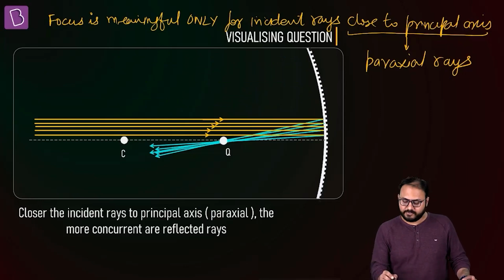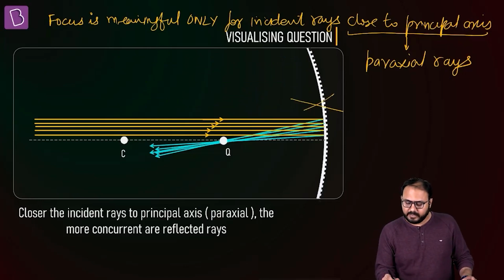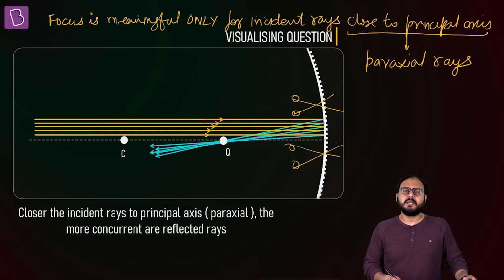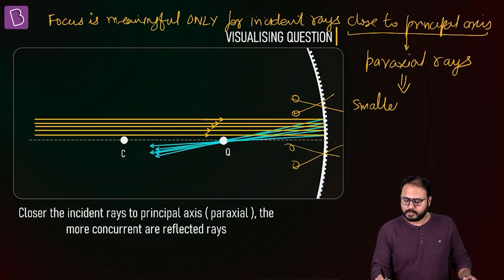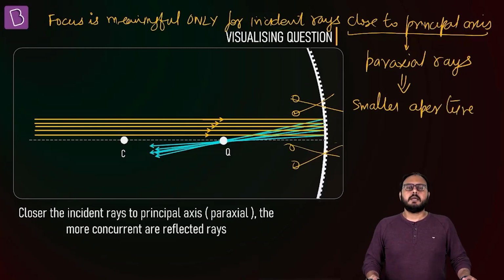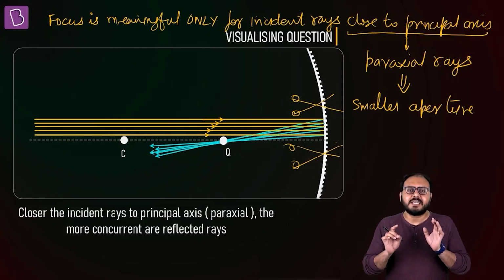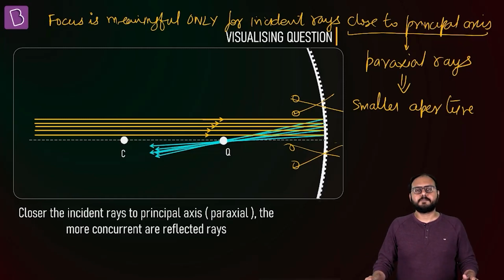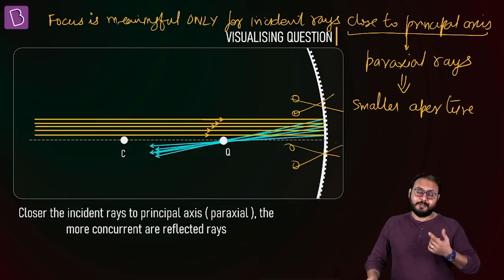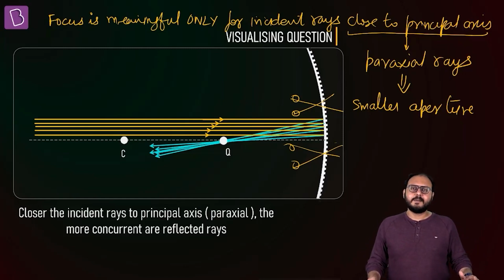But what if this part of the mirror is not even used? Means use a smaller mirror. Smaller mirror means what? Use a smaller aperture. In real life, paraxiality is achieved by keeping the aperture to a minimum, because you have no control over the light, but you have control over the size of the mirror.